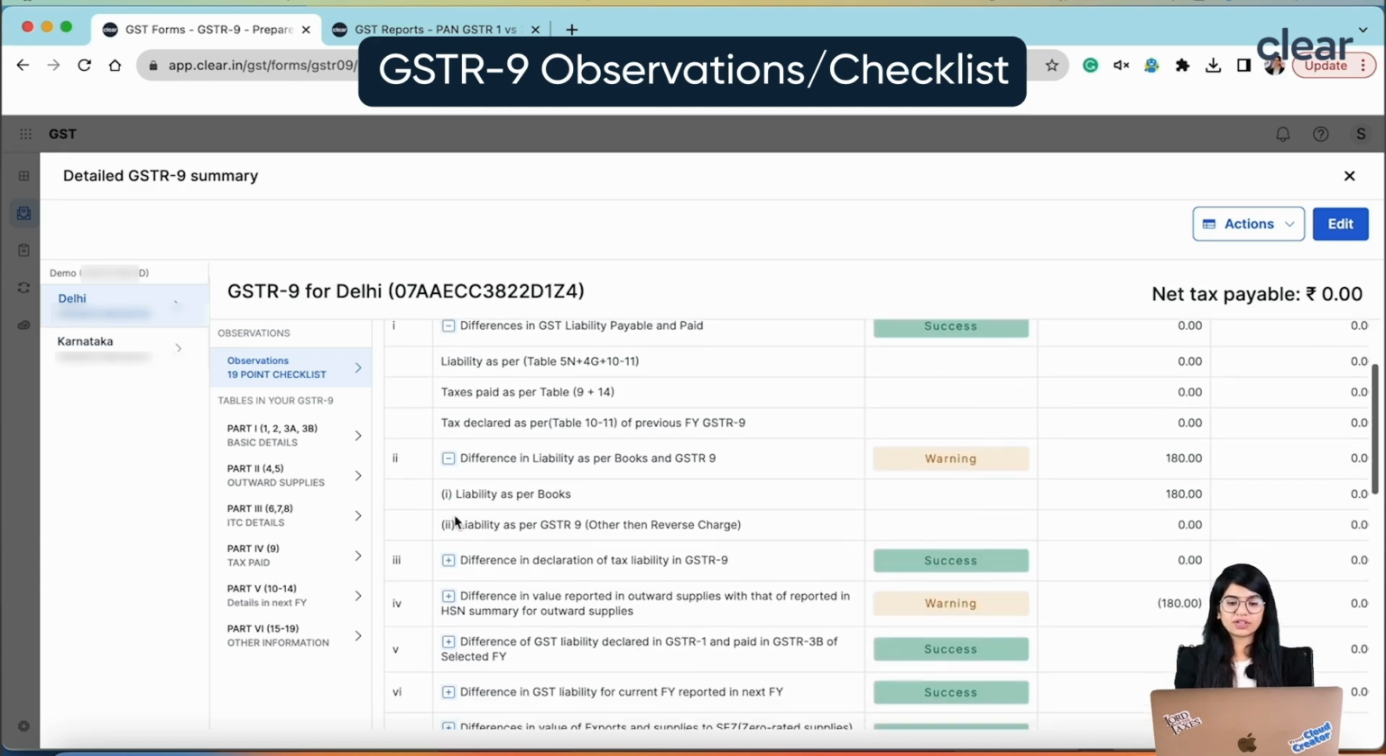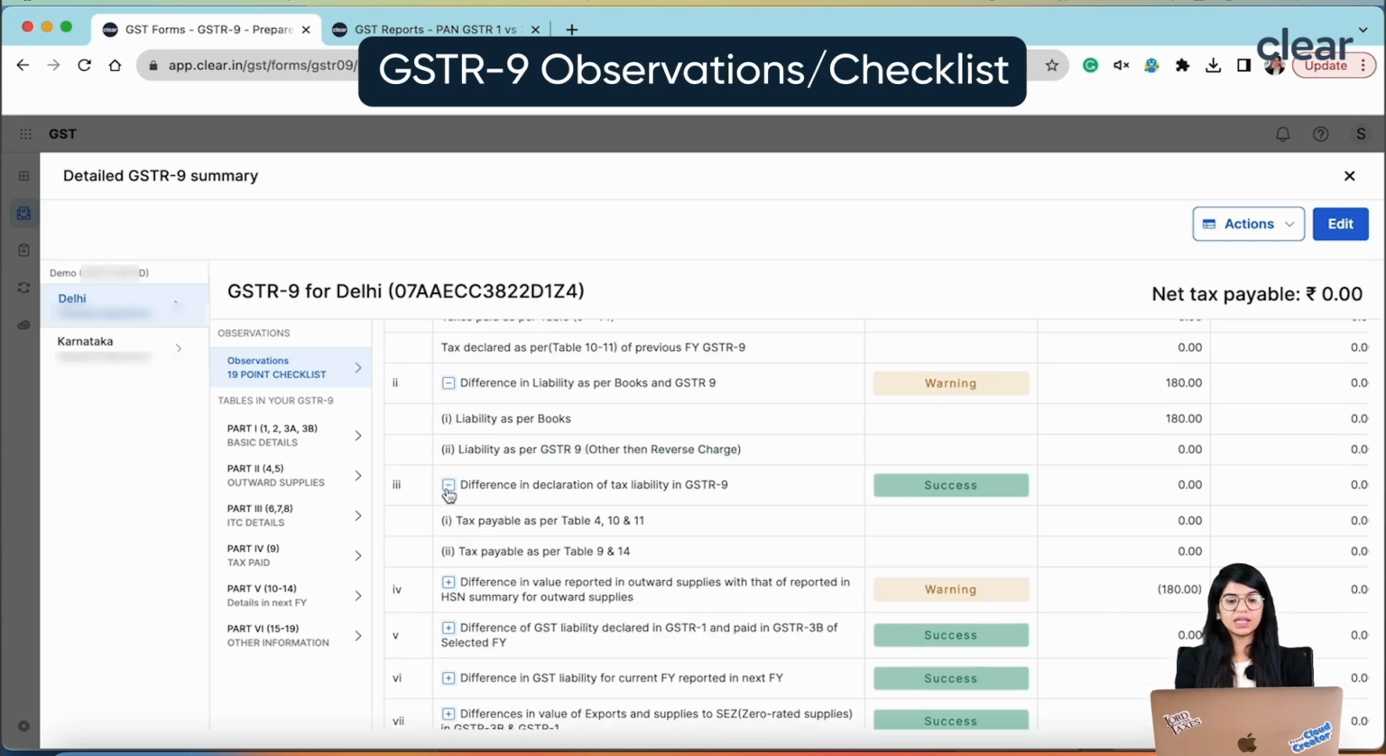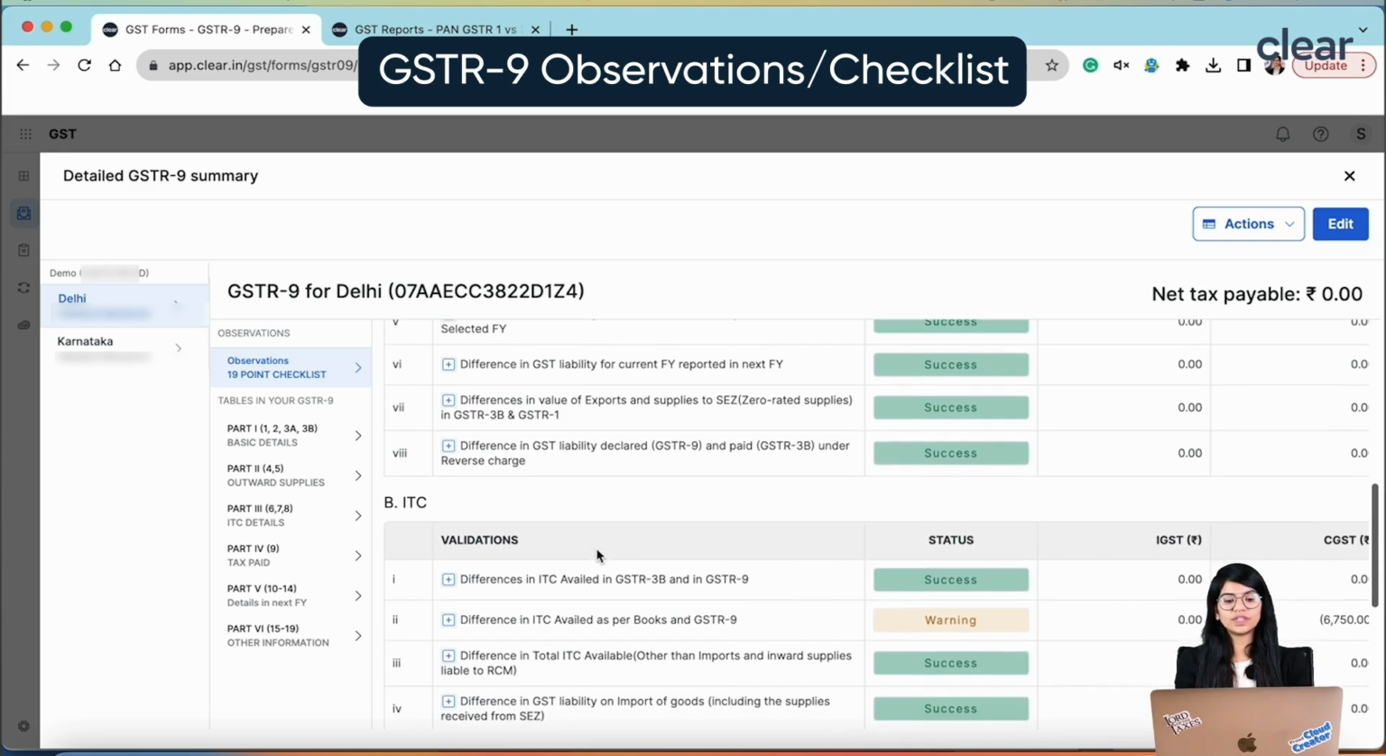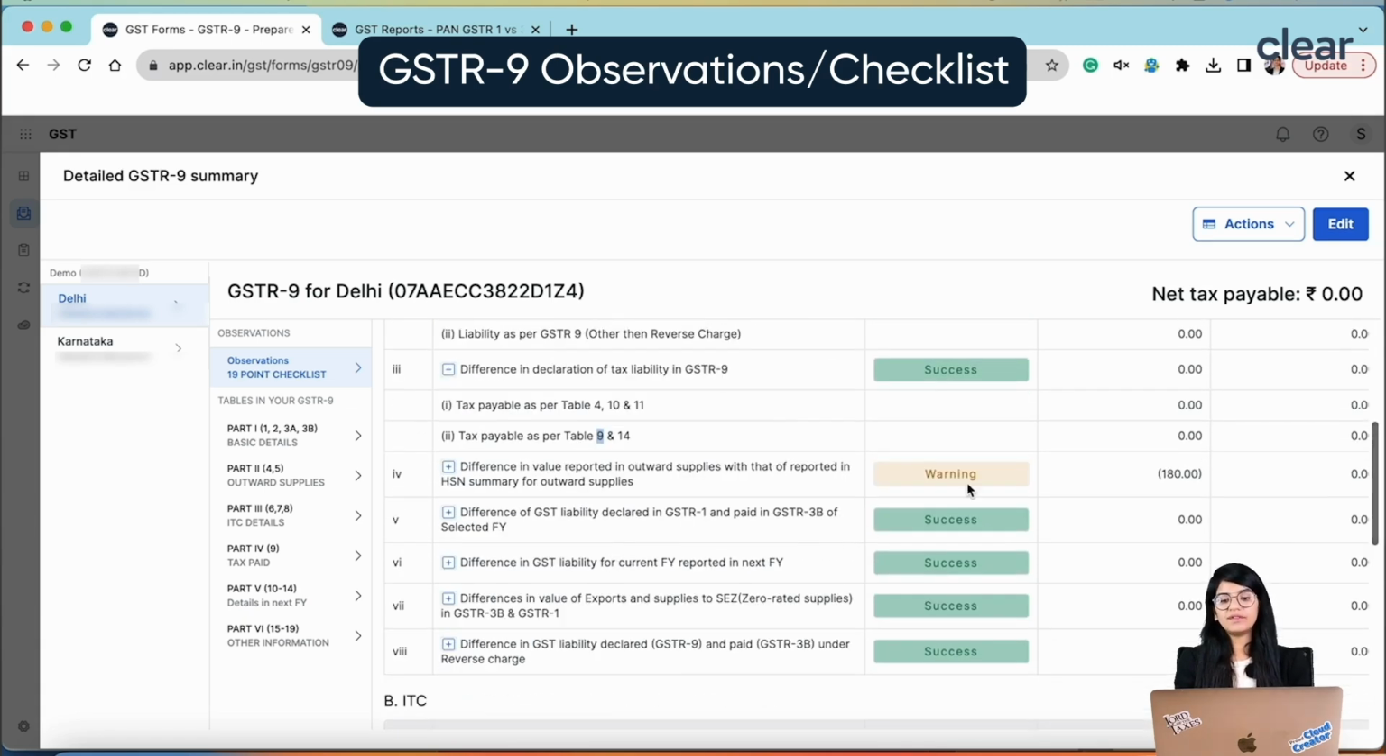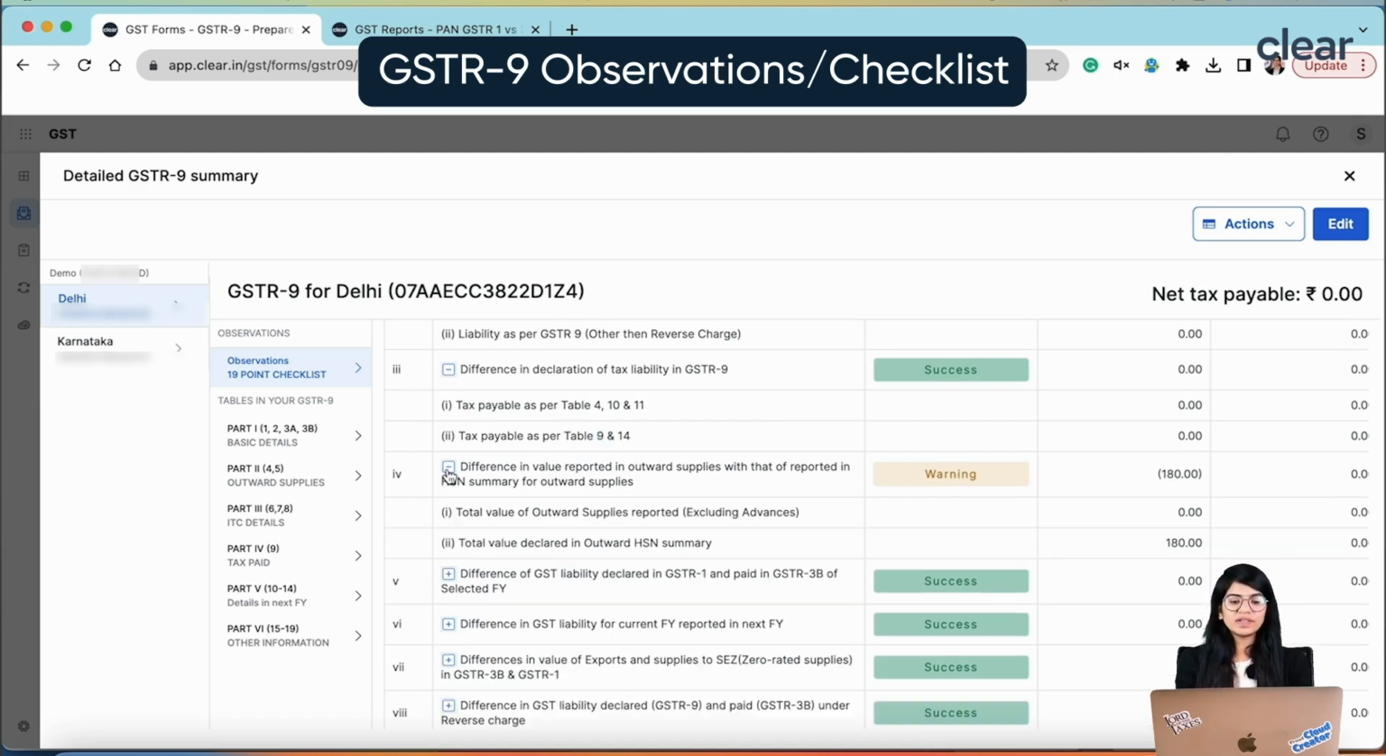Similarly, there are other checks also, like liability as per books ideally should match with the liability as per your GSTR-9. Then the declaration in the liability is exactly correct or not. All of these checks are done over here, and whenever there is a warning, which means we are informing you that there is something wrong, you should always go ahead and correct. And you can always click on the plus button to check how exactly we are looking into this, so as to correct in the respective section.